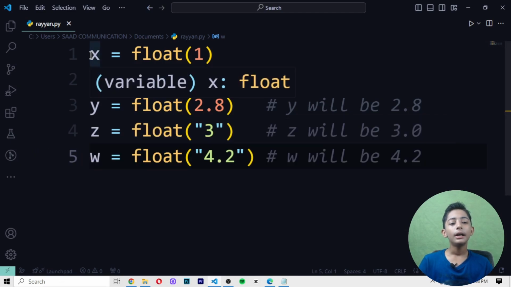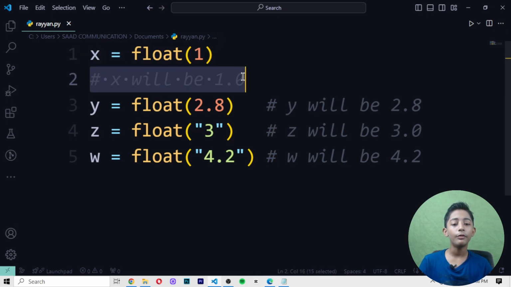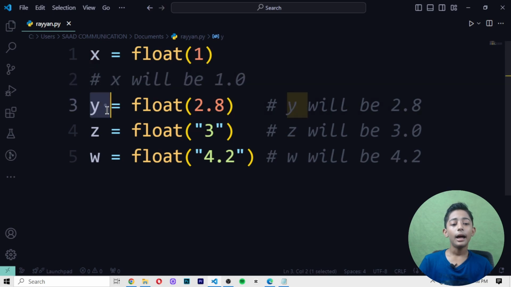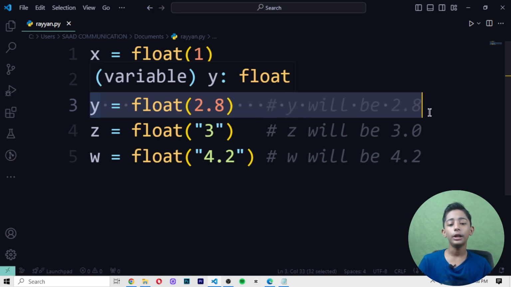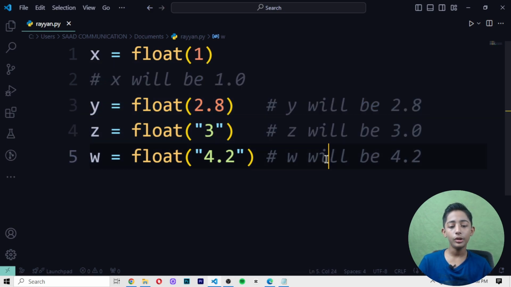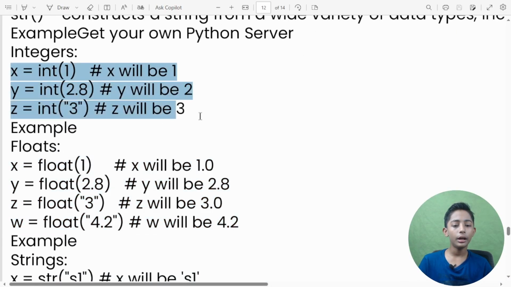In the first line, I say x equals float 1. In the second line, x will be 1.0, and then I say number. In the third line, I write y equals float 2.8. Y will be 2.8, z will be 3.0, and w will be 4.2. Why will 3 be 3.0? Because I define float here. That's why.